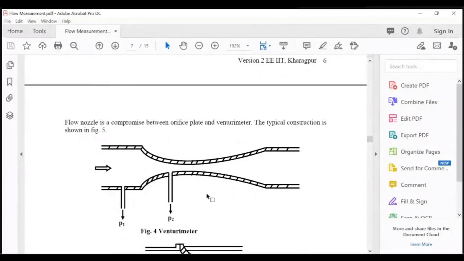The Venturi meter has an area that gradually decreases at the start, then a least area somewhere in between, then the area gradually increases. The pipe on the left side is connected and another pipe on the right hand side is connected, and flow takes place from left to right through the Venturi meter.